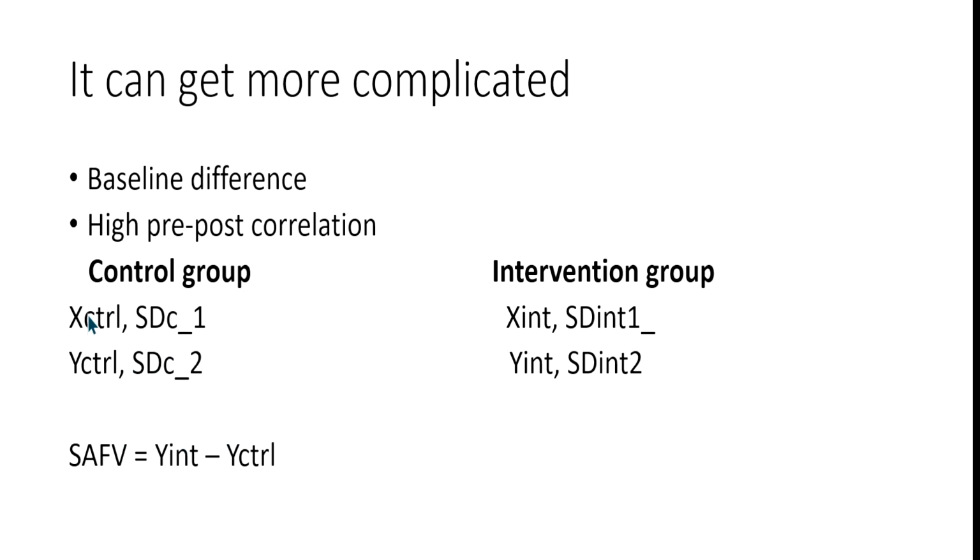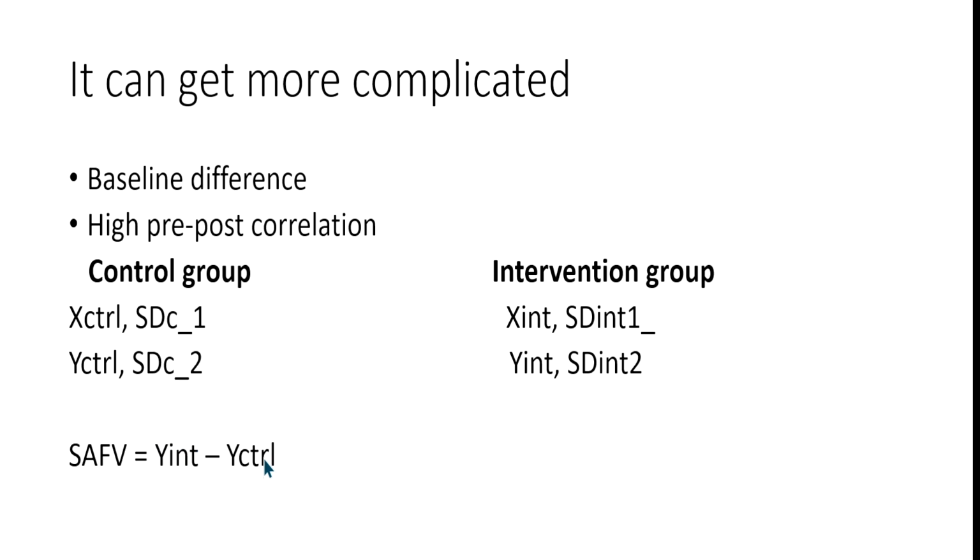You don't care about the values because they are 0, they are adequately, perfectly balanced. So you simply subtract Y intervention minus Y control. That's called simple analysis of final values. If you are lucky and the studies in your meta-analysis are all perfectly balanced, then you simply use the final values, and you have the pooled standard deviation for the Y intervention and Y control.